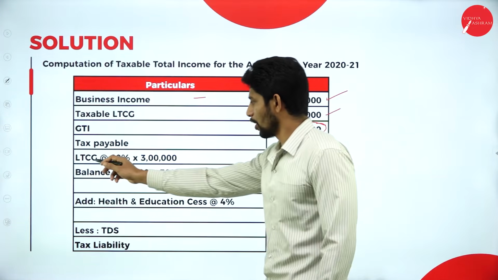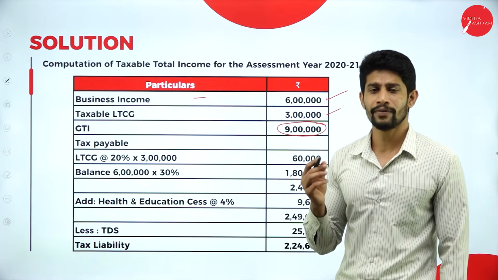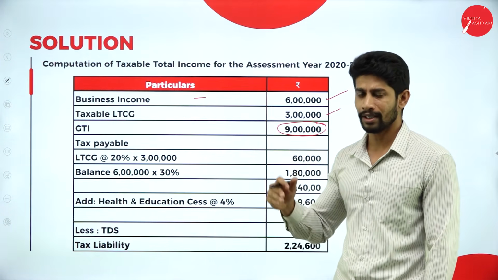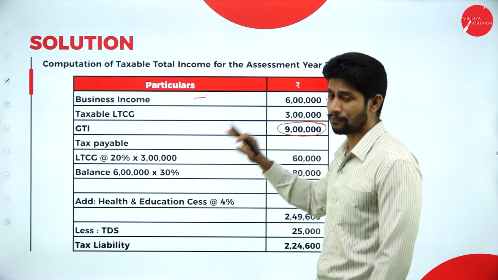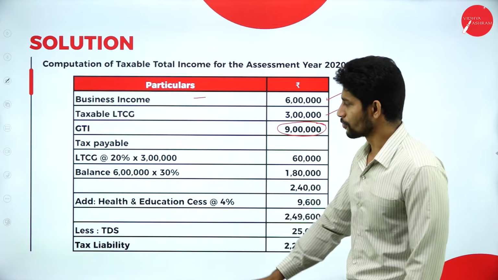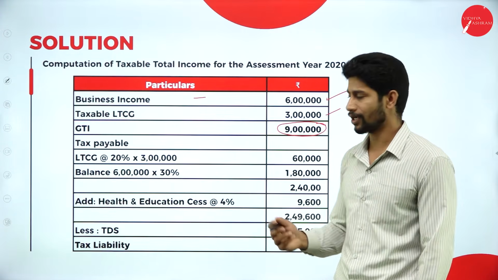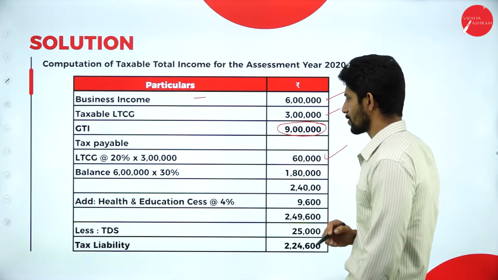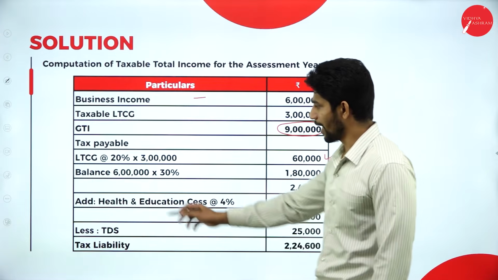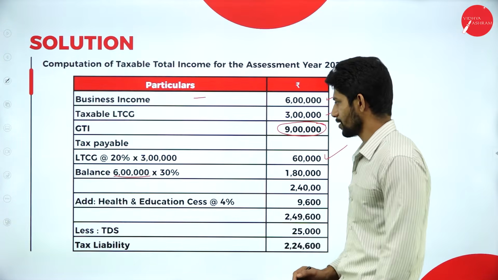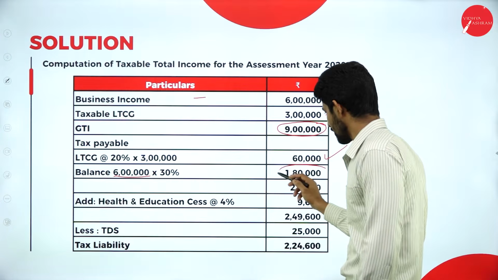First, on long-term capital gain, the rate is always fixed. Long-term capital gain 20%, short-term 15%, that is always fixed, it will not change. So on long-term capital gain, 20% on 3 lakh rupees, you get 60,000 rupees of tax, and the balance is 6 lakh. On this 6 lakh, it is 30%. Then how much is the tax?